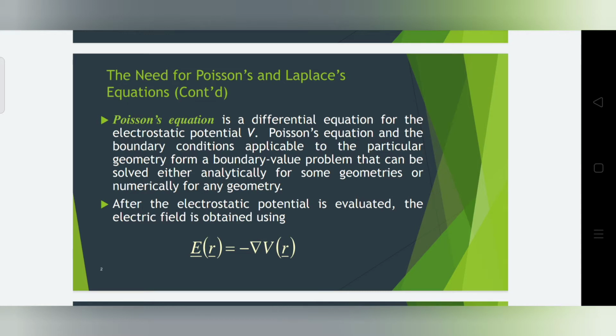Poisson's equation and the boundary conditions applicable to the particular geometry form a boundary value problem that can be solved either analytically for some geometries or numerically for any geometry. So, after the electrostatic potential is evaluated, the electric field is obtained using E is equal to minus del V.